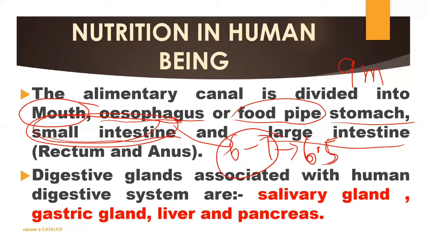And obviously here, other than the alimentary canal, there are some digestive glands also which play a very important role in the process of digestion. Because of these digestive glands only, we are able to digest our food very easily, because we intake complex food. Complex food means whatever food you intake, it carries carbohydrates, fats, proteins, minerals, vitamins, right? These all are in very complex structure. Means to say the chain of carbon and hydrogen is very long here. So we need to break it into simpler ones so that we can digest that food, so that it can be absorbed by our cells.